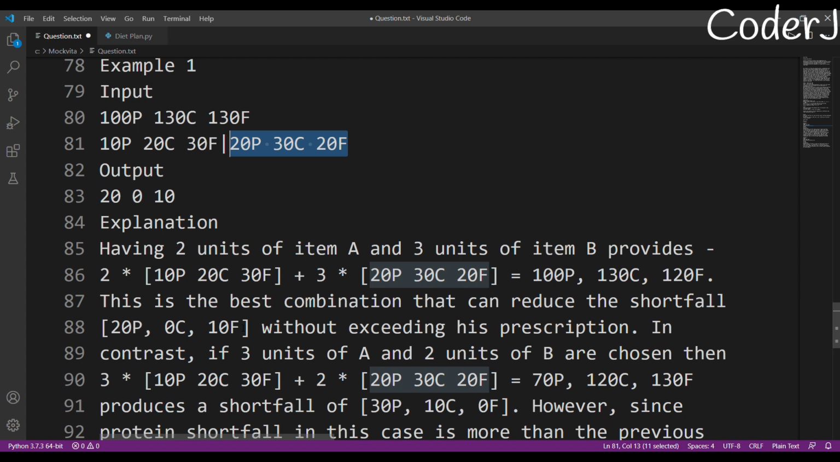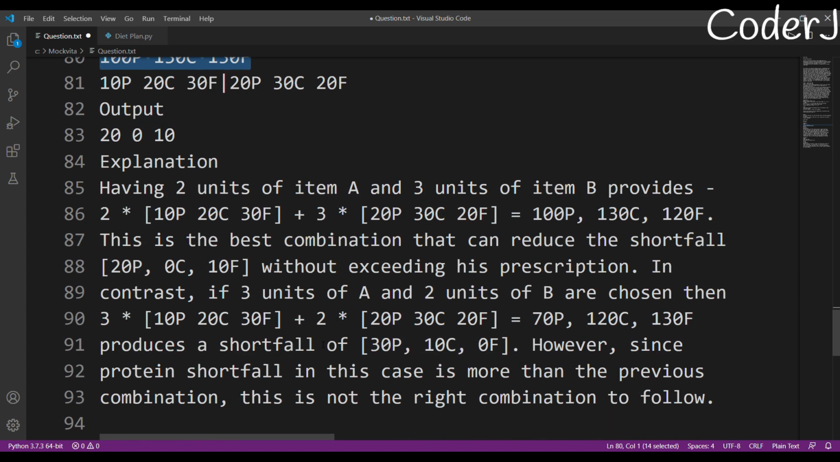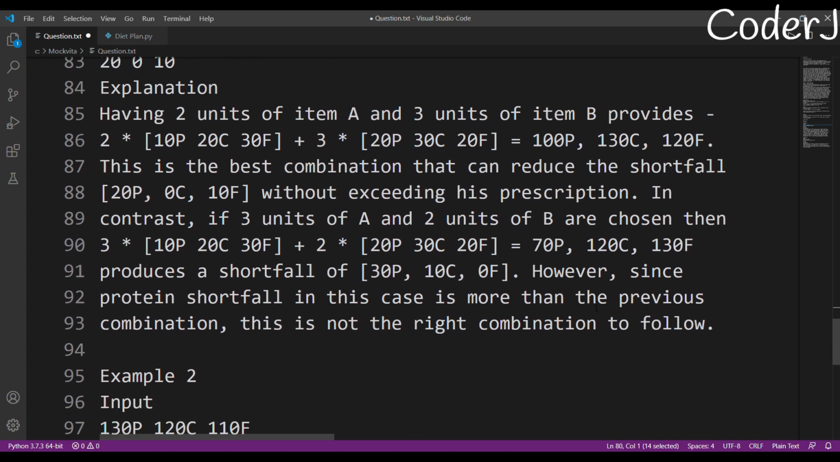So the shortfall is 20p, 0c, and 10f. Why? Because you just multiply this by 3 and this by 2, and after that you subtract this with this, and you will get 20, 0, 10. Okay.